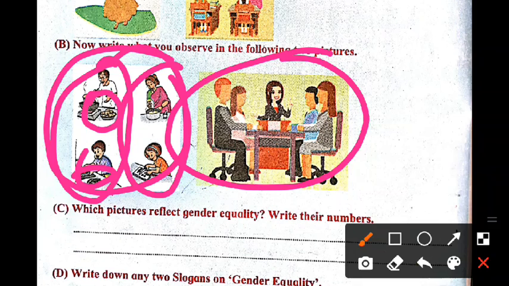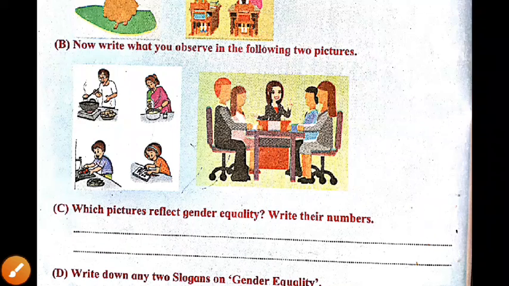It means all help each other in the home. What about the next picture? In the next panel, men and women are working in an office together at an equal level. So both pictures show equality between man and woman.